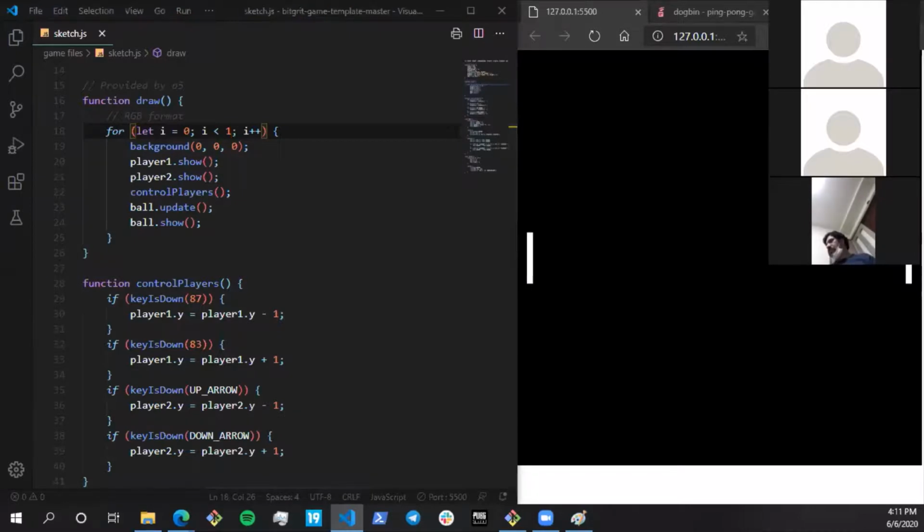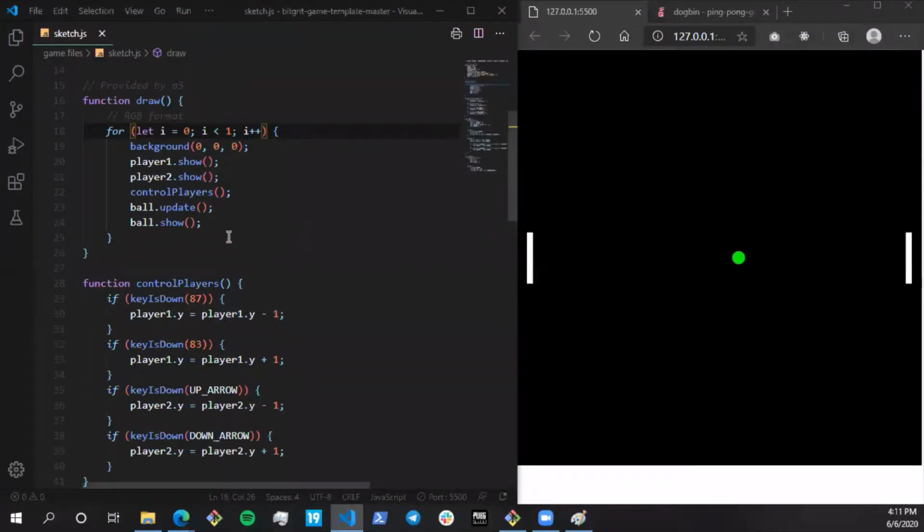If I'm calling it once per second, all the functions inside are being called once per second as well. But now if I write this loop and make it run 5 times, even though draw is running at 1 per second, each draw is calling the loop 5 times.